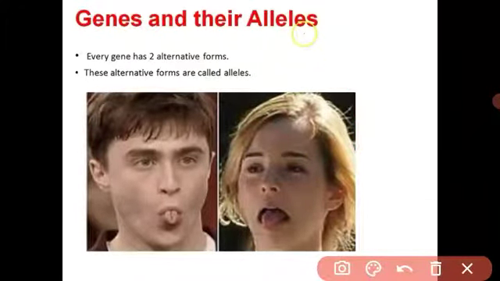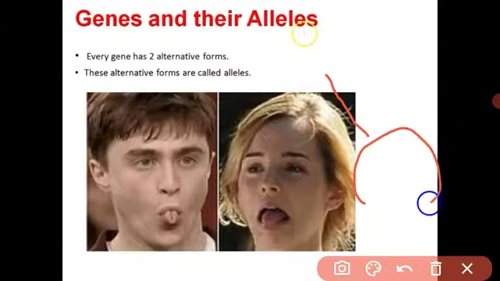I will give an example. If the mother can roll the tongue and the father cannot, then the offspring, which is made from the fusion of the male and female gametes, has both characters present: tongue rolling and tongue not rolling. Got it? Each and every gene, look, for one character, the tongue rolling example, this is the offspring.